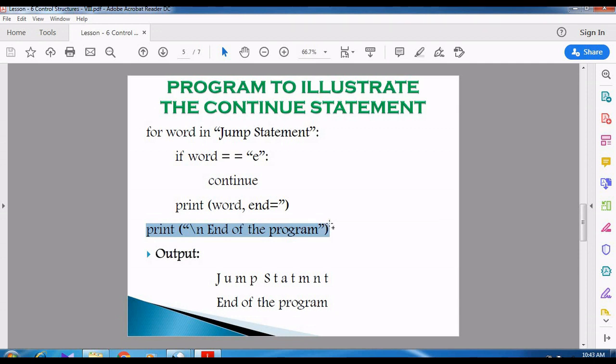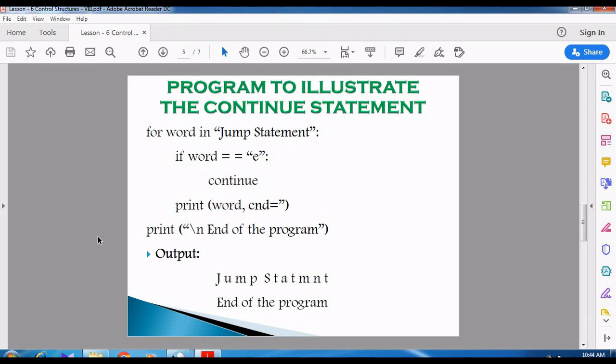When it comes out of the loop, what is the printing statement? End of the program. Now you see here, the output is printed: JUMP, space, STAT. Then what about E? E is skipped. So the character E will not be printed in the output. Then again M, E is also skipped, so MNT. Whenever the control variable word reaches the character E, it automatically continues. So we are skipping the printing statement; we are not printing the character E.